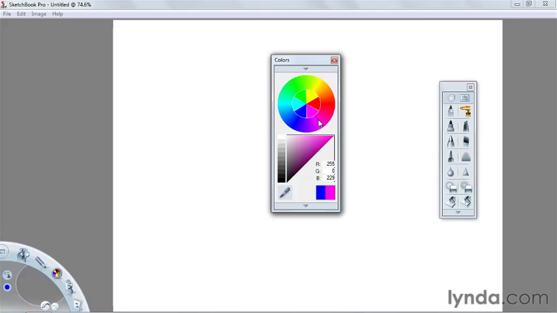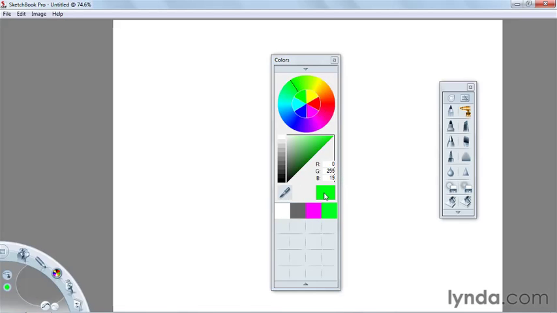So in this case, we're taking the blue, we're moving it more into the red range to give us more of a magenta or purple. And what that'll do is that'll allow us to change the color, or we can actually go more to a cooler range and we can go more towards the greens. Now, let's say we like that color, we can actually save that color. And you see how it's been previewed here in the window. You can actually hover your cursor, press down on your tablet, and drag it right into one of the open spaces. Let's go ahead and do that again.